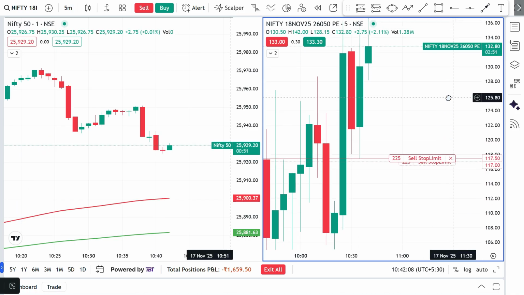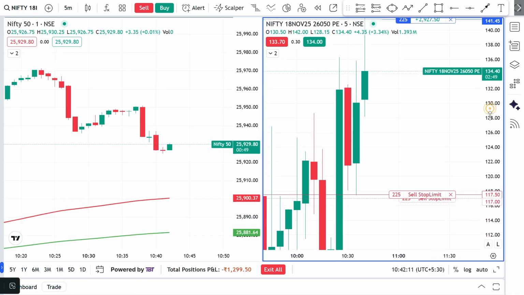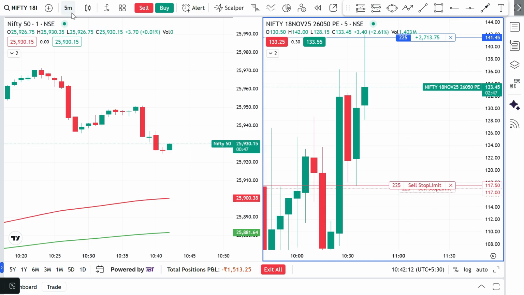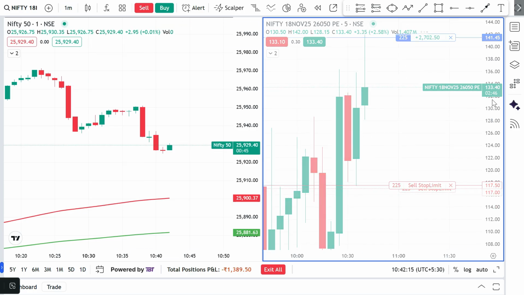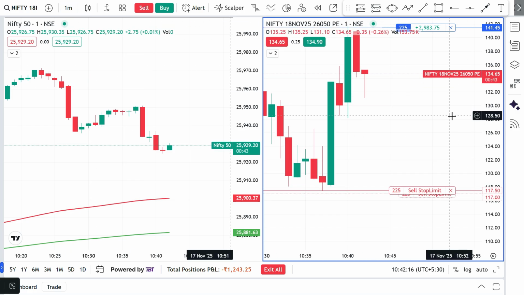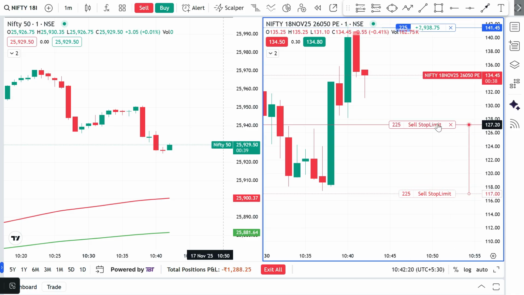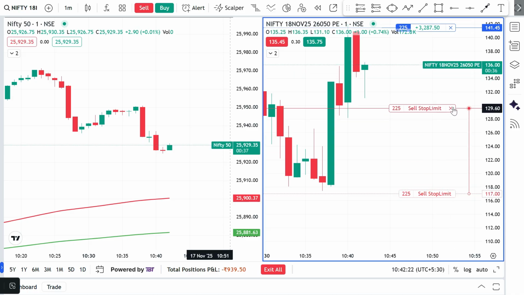Okay, you can see in the 1 minute time frame it's too close to the trigger, the 200 EMA. It has to be hit. In case it reverses, we can expect option movement also. That's why I'm updating my trail SL. You can see below this inside candle we'll place our trail SL.